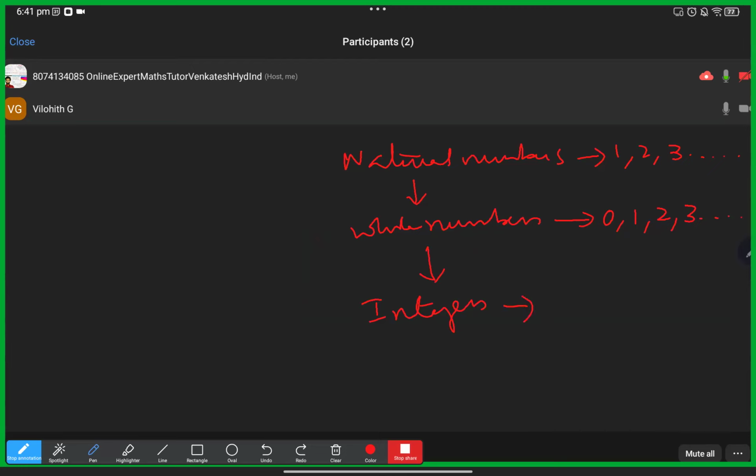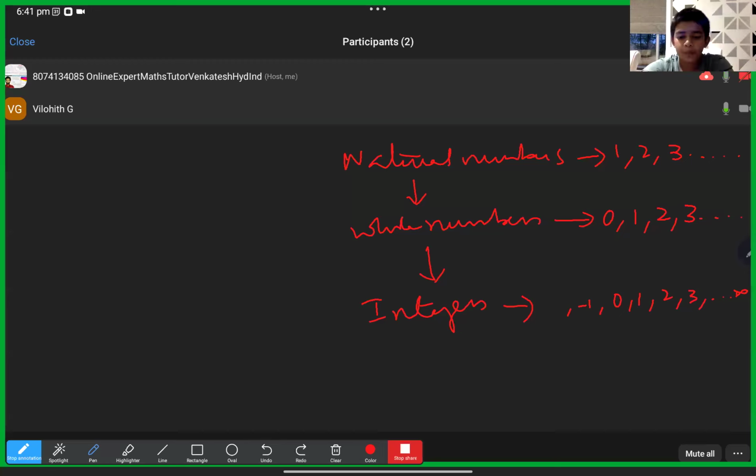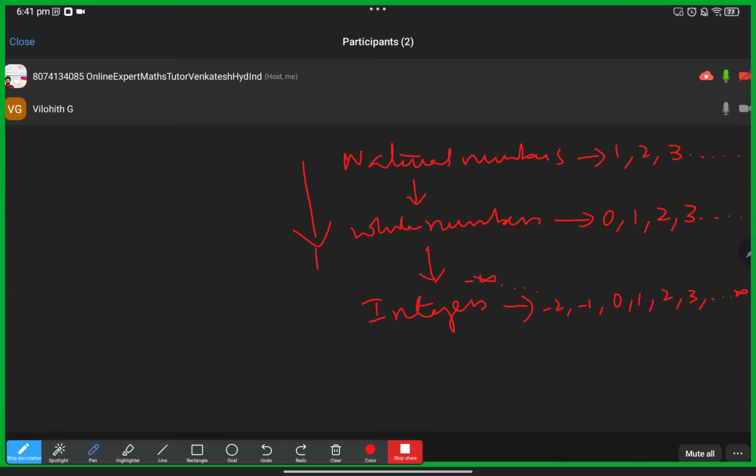Because in integers, along with whole numbers, that is 0, 1, 2, 3, and so on to infinity, we also have the negative side: -1, -2, and so on to minus infinity. If you observe this pattern, natural numbers are completely part of whole numbers, and whole numbers are completely part of integers.